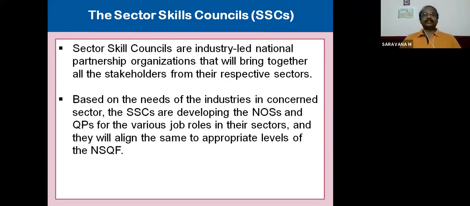Based on the needs of the industries in the concerned sector, the sector skill councils develop the national occupational standards and qualification packs. We'll see in detail what national occupational standards and qualification packs are for the various job roles in their sectors.